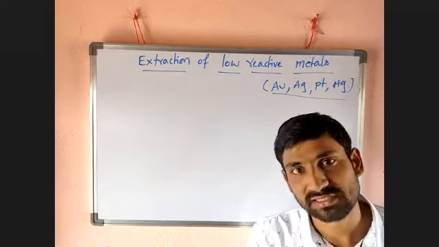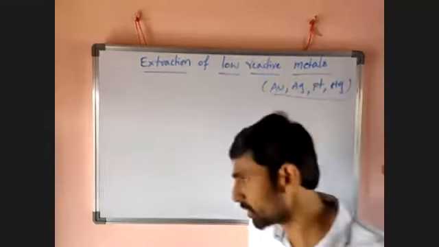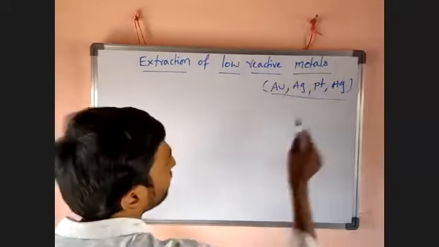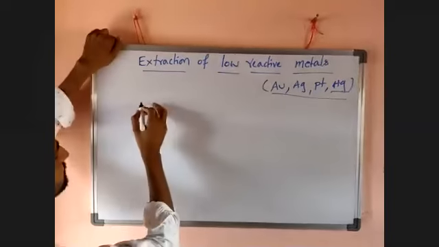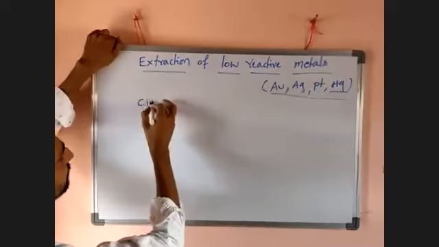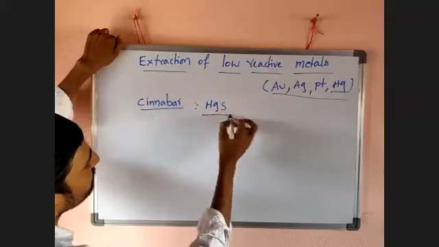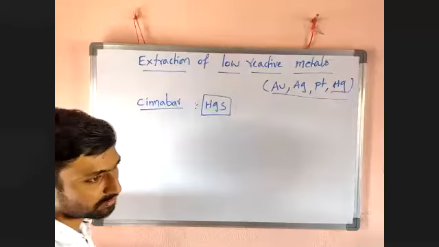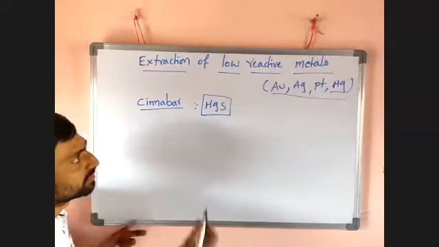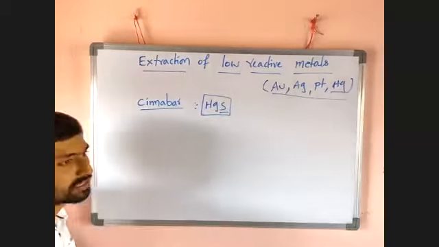Only certain cases. For example, if you want to get mercury from cinnabar, the formula of cinnabar is mercuric sulfide. So what is it? It is a sulfide ore.